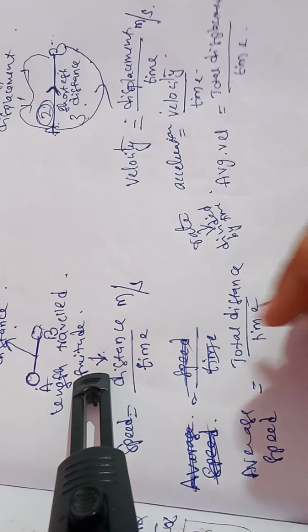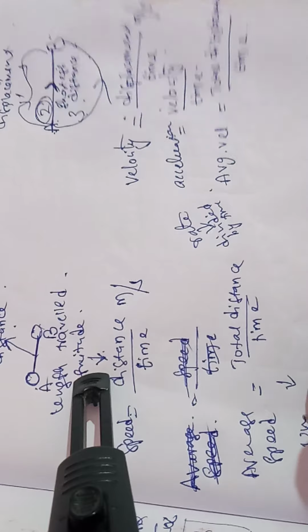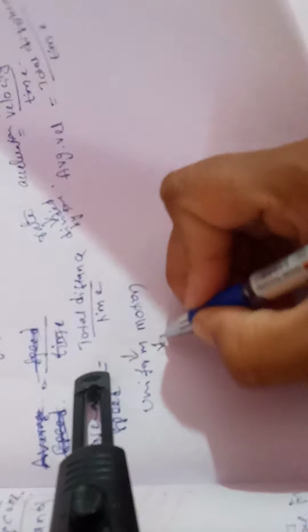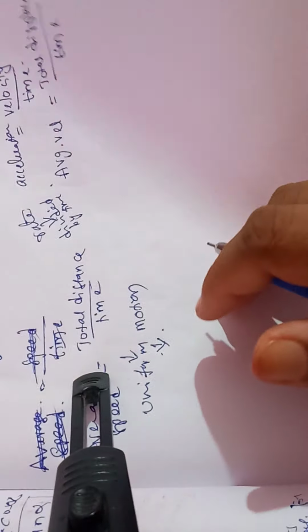Similarly, uniform motion. So what is uniform motion?